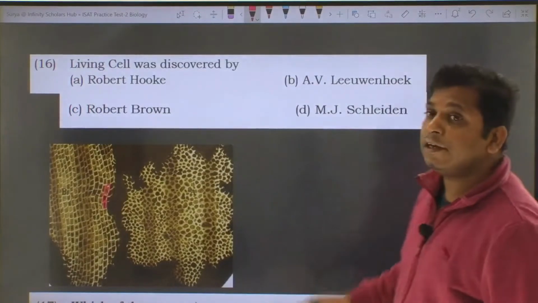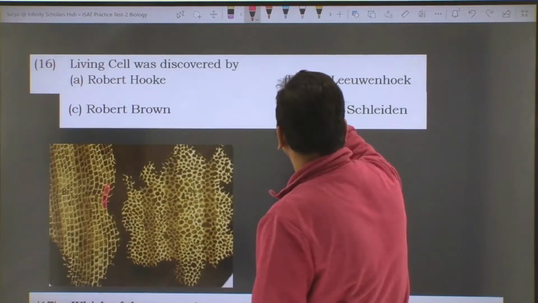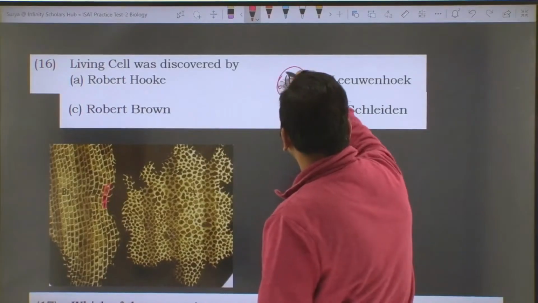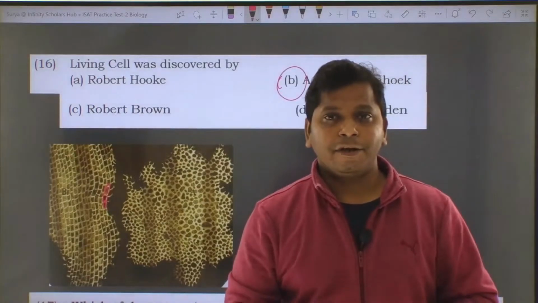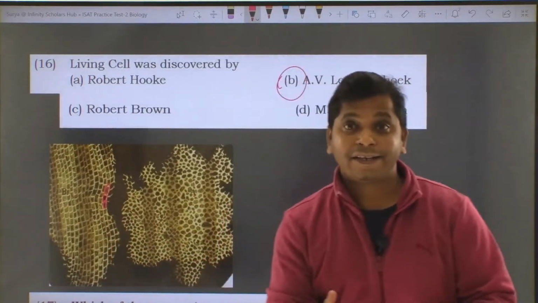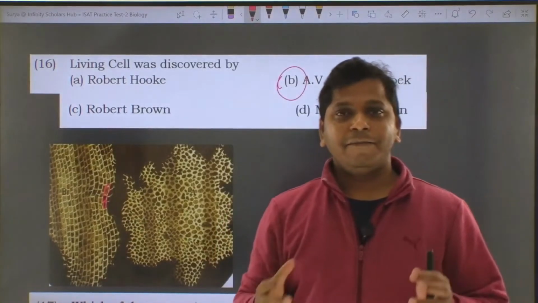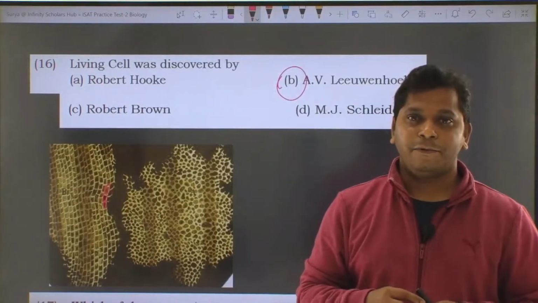It was actually Anton von Leeuwenhoek, the scientist who visualized living cells for the first time. He collected samples from different sources of water, developed a microscope by himself, and observed those water samples under it.